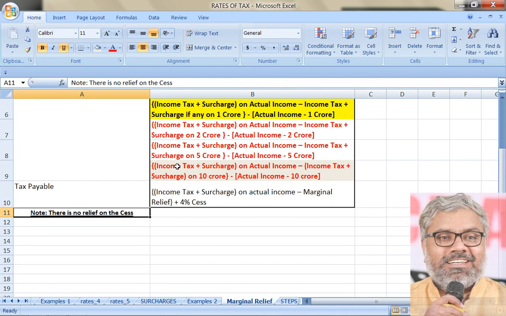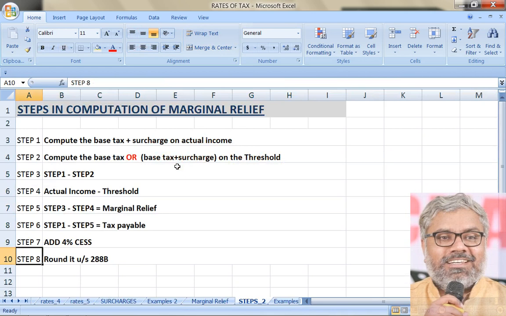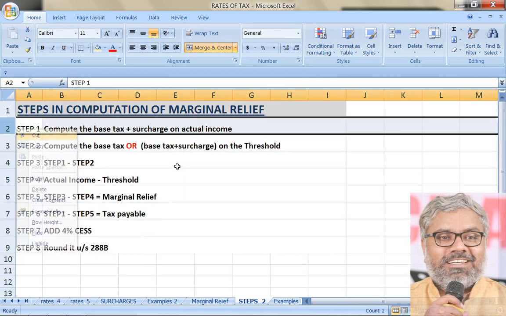Same way, cess should be done as the penultimate step. If there is marginal relief before that, first we should compute marginal relief, reduce it from the base tax plus surcharge, then add cess as the last but one step. Then as the last step, do the rounding under 288B. So that is what the steps are for computation of marginal relief.